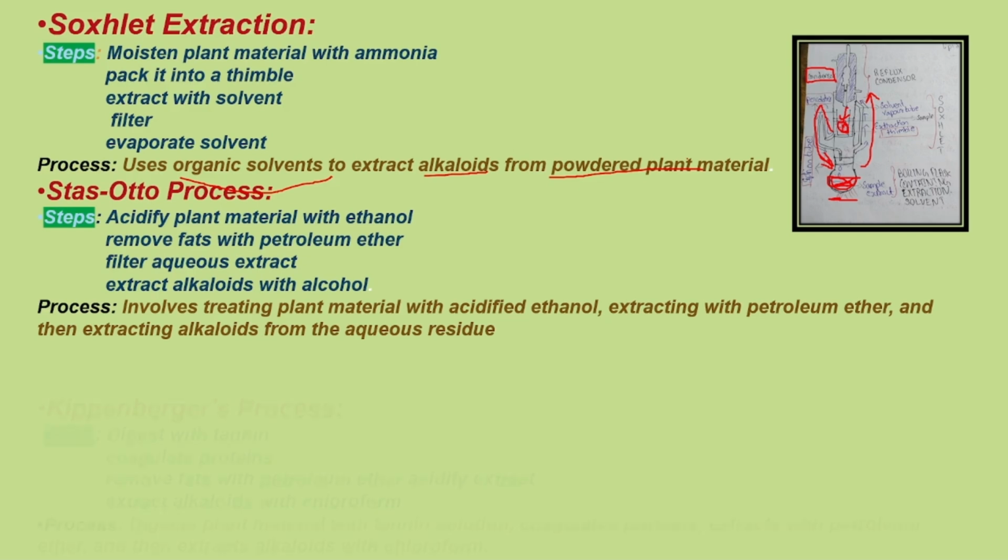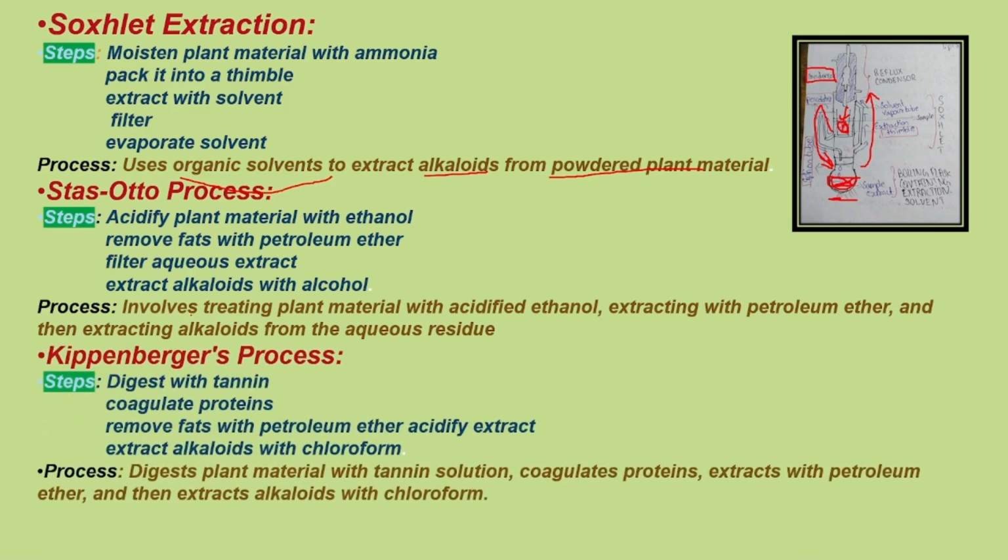Next, by the way, in the Stas Otto method, we are treating plant material with acidified ethanol and extracting with petroleum ether. We add petroleum ether because we want to remove the fats, which we do not actually want. And finally, extraction of alkaloids is done with alcohol, and for this we use the aqueous residue.